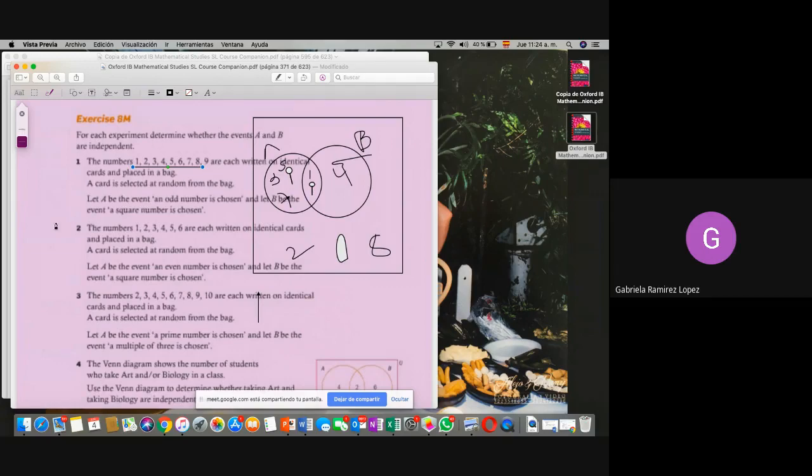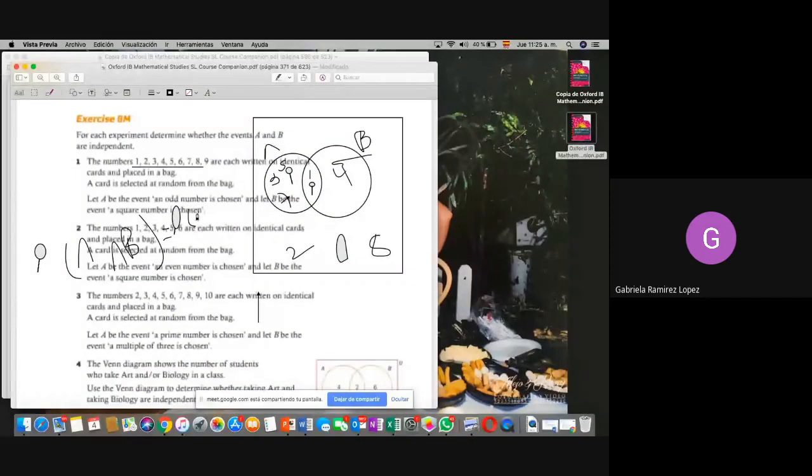Entonces te dice, ¿son independent o no? Como vimos, para saber si eran independent o no, tenía que ser P de A intersección B igual a la P del A por la P del B, que es el que nos mostró Gus.